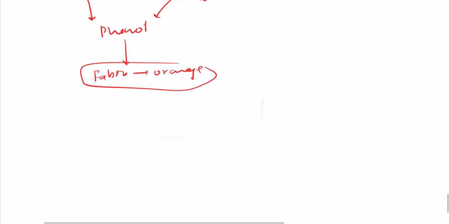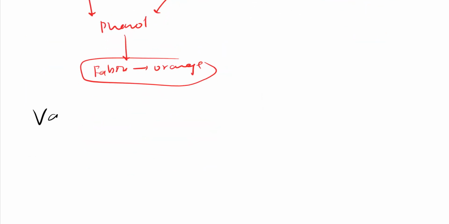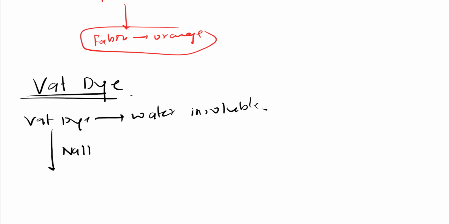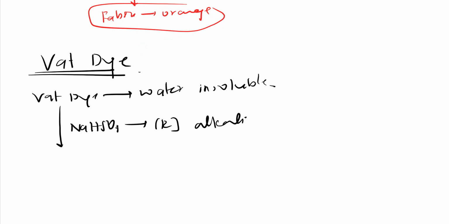The next one, let us discuss the vat dyeing method. First, the vat dye. Let us see. This vat dye is water insoluble, right? So what we do, we treat it with alkaline sodium bisulfite. It acts as a reducing agent. So in alkaline medium we treat this vat dye, and we convert it into the reduced dye.